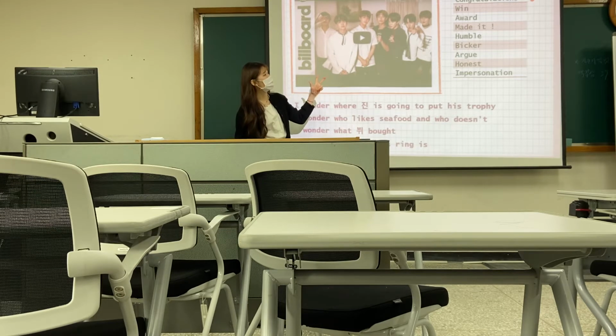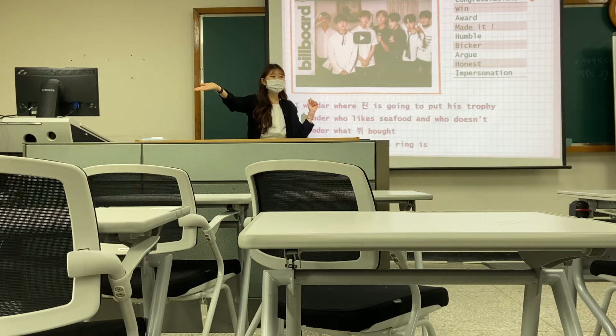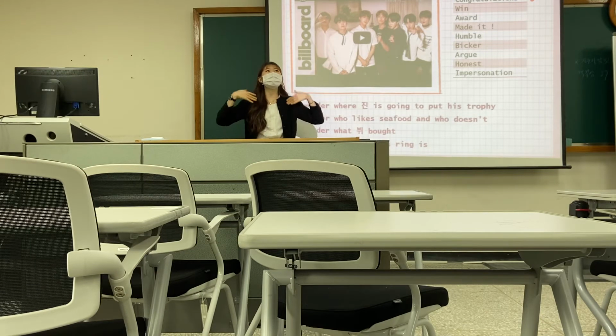The third vocabulary, made it. Made, can you tell me what made means? Yes, Hano? Hano told us that made is a verb that's a past form of make. So then make is creating something. So then made it, does it mean I created, I made, I built something? Everybody seems to be not sure, but I'm going to tell you that no, made it does not mean I built it. It means I got it, I did something, and I succeeded.